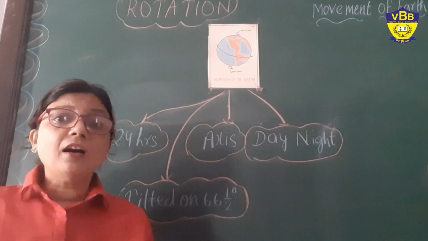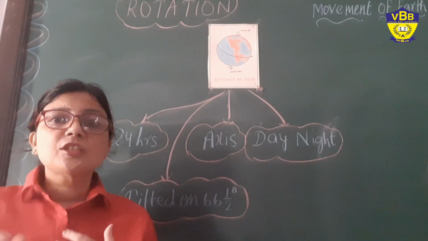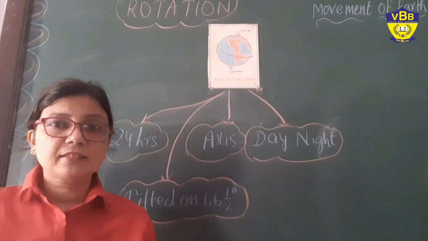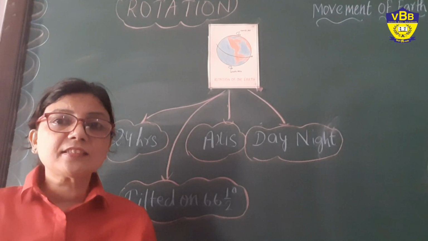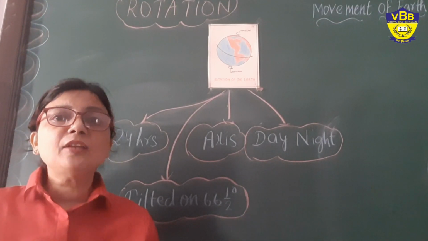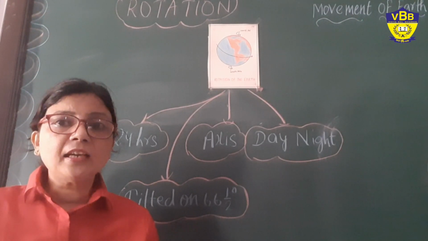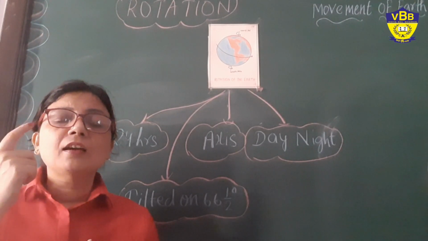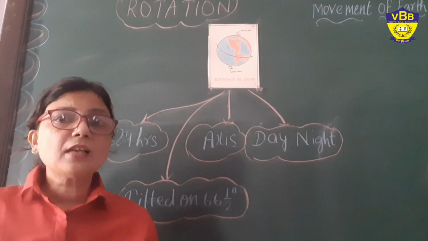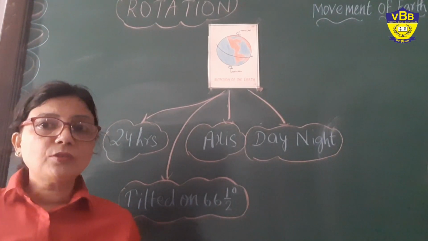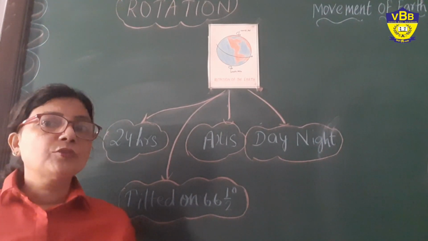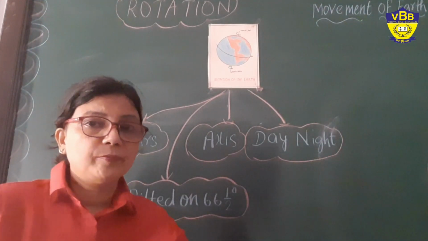So the earth also spins on its axis. Now, what is axis? Axis is an imaginary line which joins our north pole to south pole. Understood? Now, let's see through the globe also.